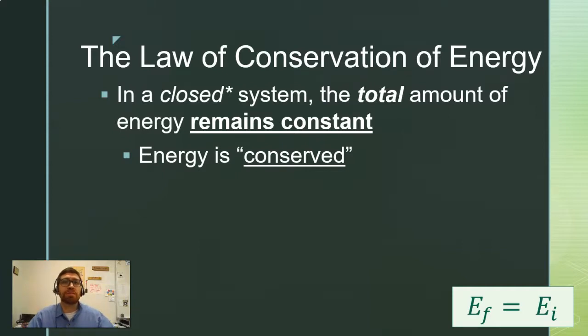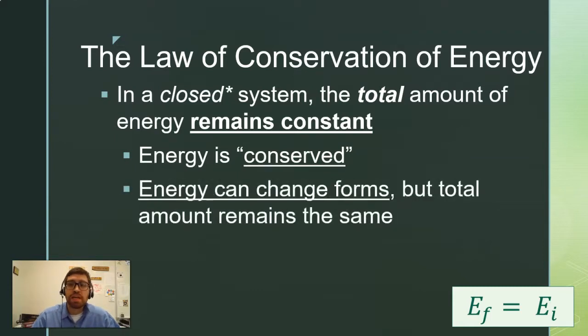And there's an asterisk there because I'll talk about what a closed system means in just a minute. But energy is conserved in a closed system. Energy can change forms. We've already talked about two forms of energy, kinetic and potential. We'll continue talking about those today. It can change forms from one to another, but the total amount still remains the same.